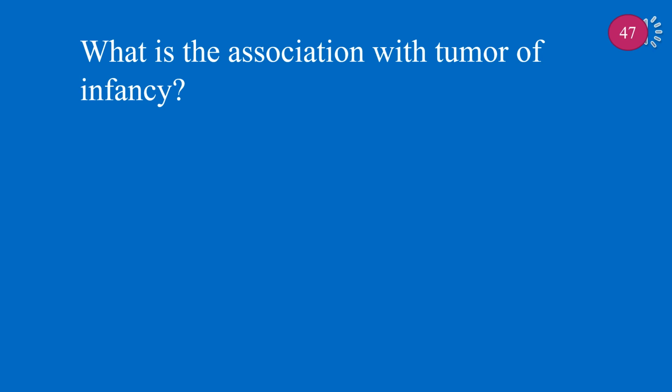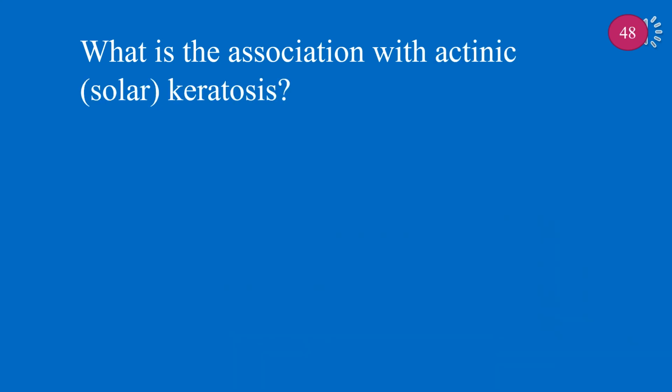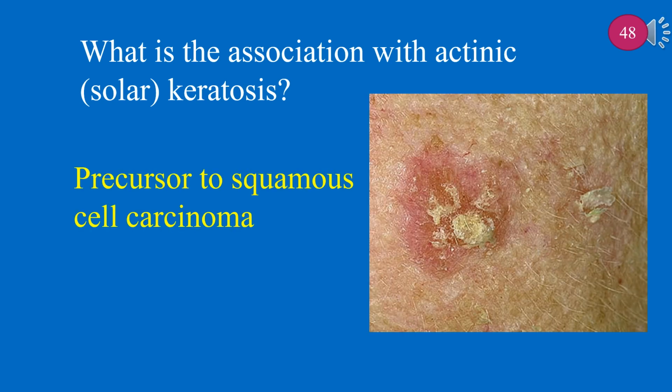What is the association with tumor of infancy? Tumor of infancy is strawberry hemangioma, which grows rapidly and regresses spontaneously by childhood. What is the association with actinic, solar, keratosis? It is associated with precursor to squamous cell carcinoma.